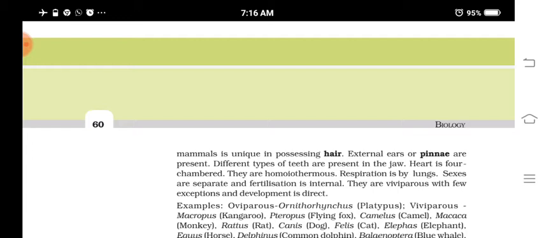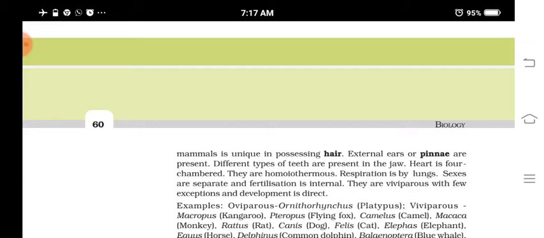The organisms which give birth to young ones are known as viviparous. In the other classes we have studied, I have told you they are oviparous, laying eggs. But these mammals give birth to young ones. Clear?